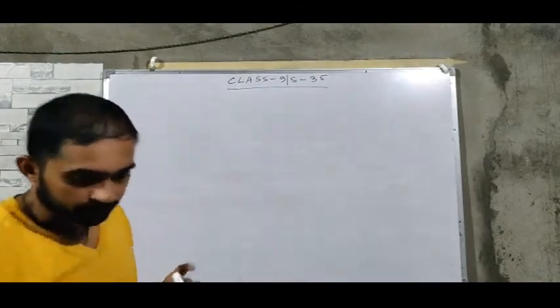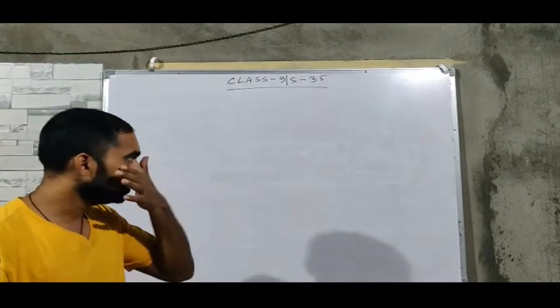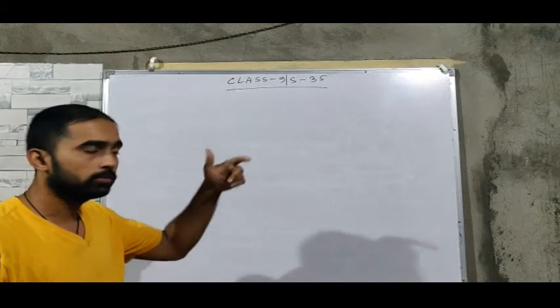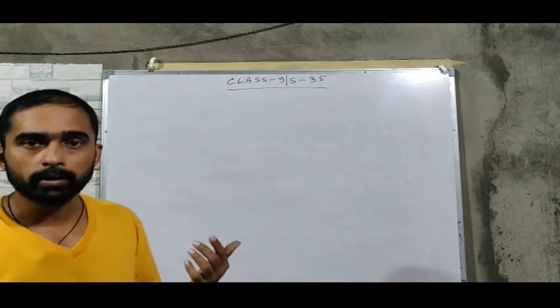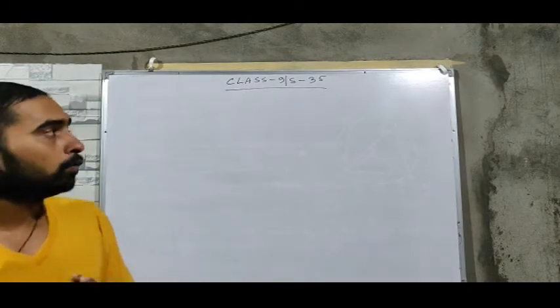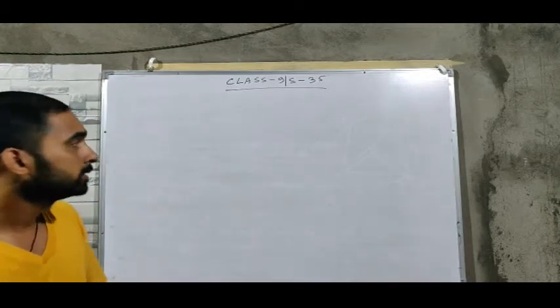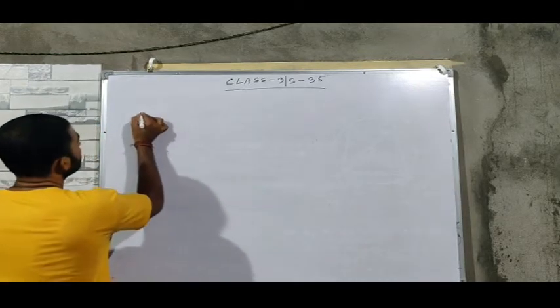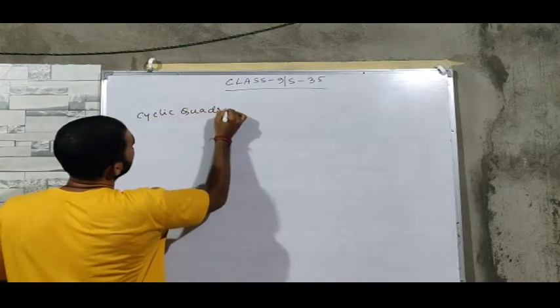Okay, now we'll discuss cyclic quadrilateral. What is a cyclic quadrilateral? If the four vertices of a quadrilateral lie on the circumference of the circle, that is known as a cyclic quadrilateral. Or if the sum of either pair of opposite angles of a quadrilateral is equal to 180 degrees, then it is also known as a cyclic quadrilateral.